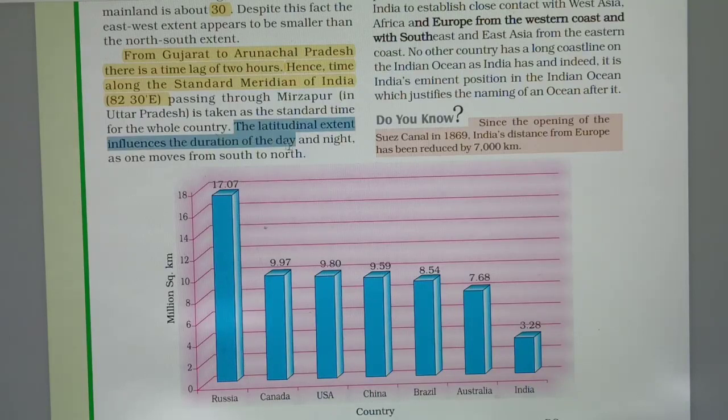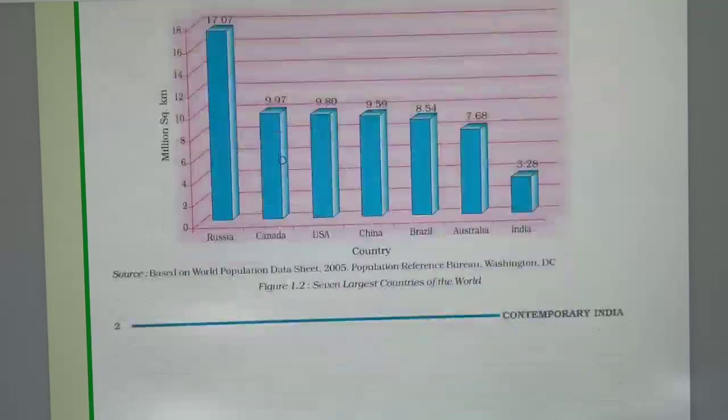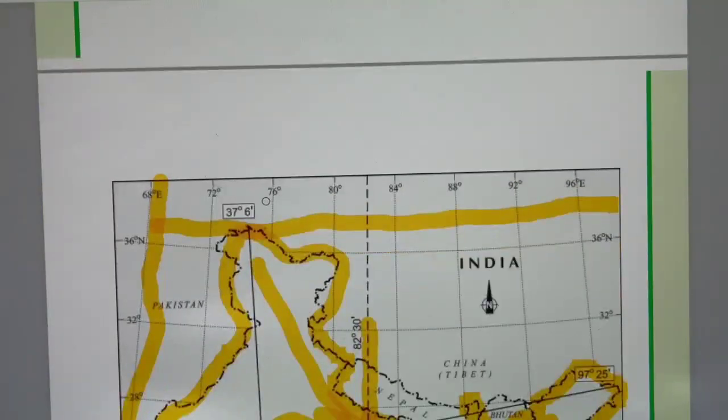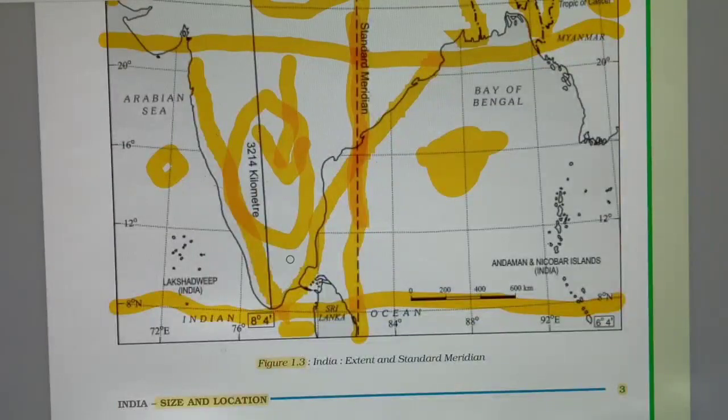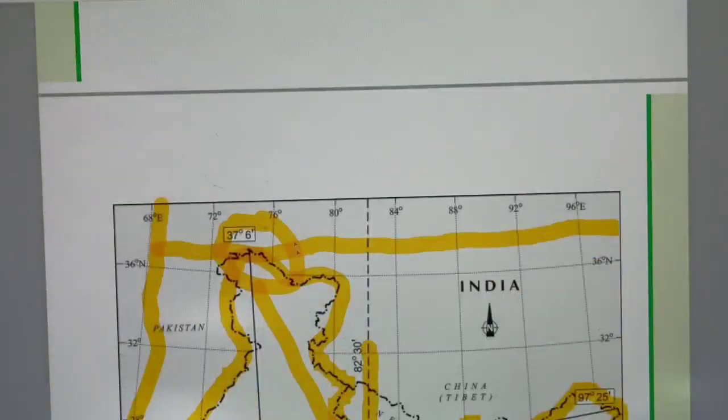The latitudinal extent influences the duration of day and night as one moves from south to north. If we move from north to south, the duration of day and night is different, as well as the season.